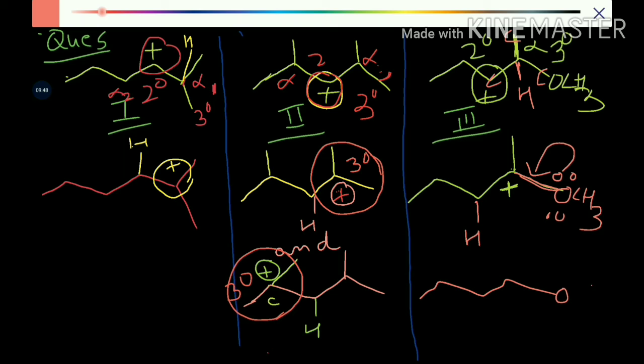After the shifting of the lone pair, oxygen becomes positive and the carbon which had the positive charge is now neutral, and hydrogen is still here. So there are two possible resonating structures. In case number 3, after the hydride shift, there is also resonance in the carbocation.